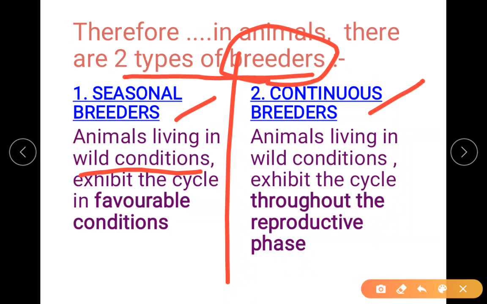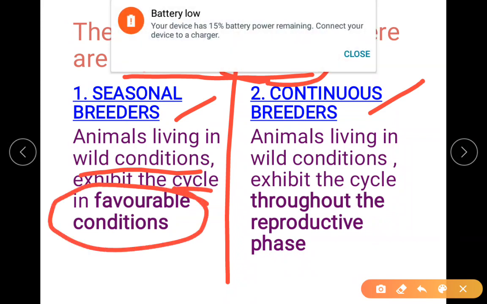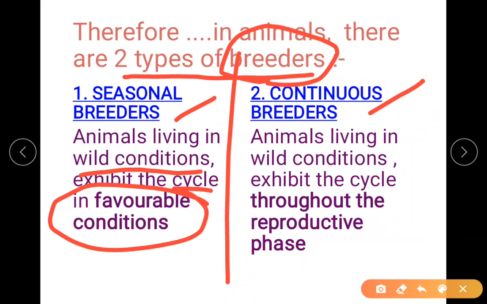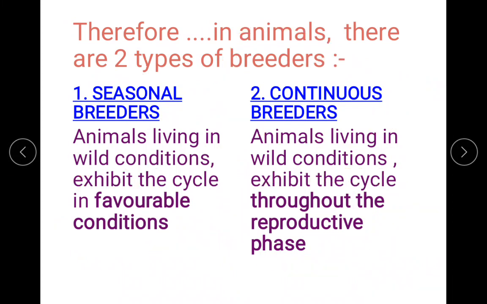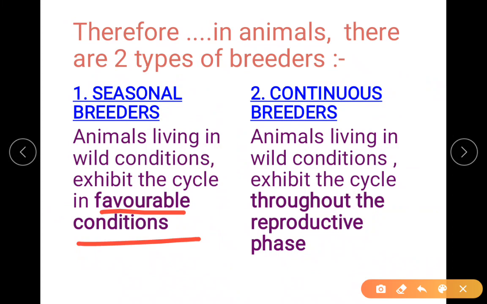So they exhibit the cycle in favorable conditions, whereas in continuous breeders, animals living in wild condition exhibit the cycle throughout the reproductive phase. So seasonal breeders, favorable conditions, they exhibit the cycle. Continuous breeders, throughout the reproductive phase.